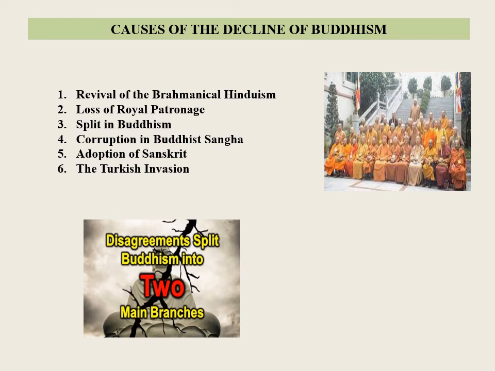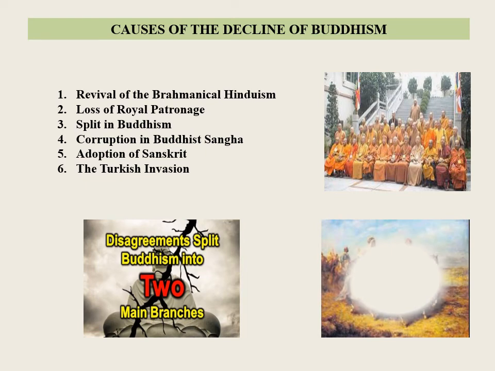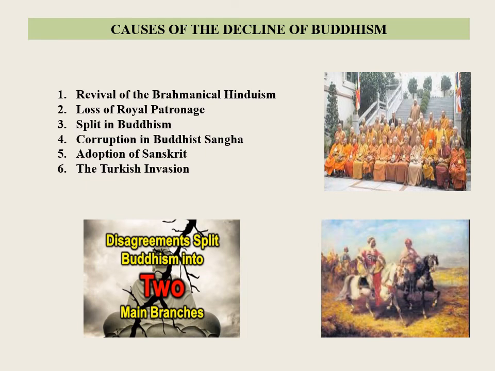Adoption of Sanskrit. In all his religious discourses, Buddha used the language of people like Pali or Prakrit, which attracted the masses. Later, the Buddhist scriptures began to be written in Sanskrit, making the people drift away from Buddhism. The Turkish invasion. When the Muslim conquerors invaded India, many Buddhist temples and monasteries which possessed immense wealth were looted and destroyed. The Muslim invasion was a great blow to Buddhism, as many Buddhists were persecuted and many were killed.